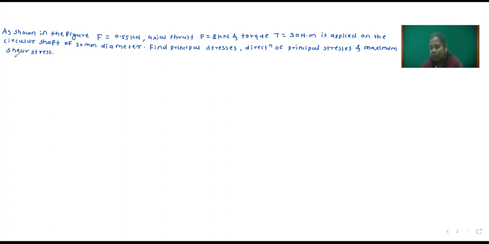One figure is given, so you draw the figure, then we will solve the problem.